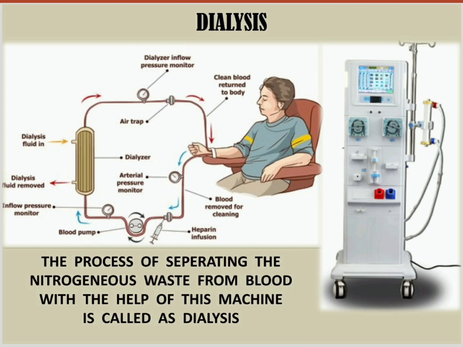The machine does the work of removing the harmful substances from the blood, and the purified blood is then put back into the human body. So this particular machine is called a dialysis machine, and the process is called dialysis. Okay, so the process of separating the nitrogenous waste from the blood with the help of a dialysis machine is called dialysis.